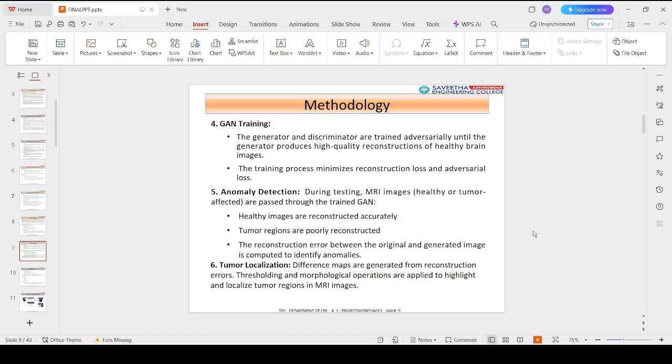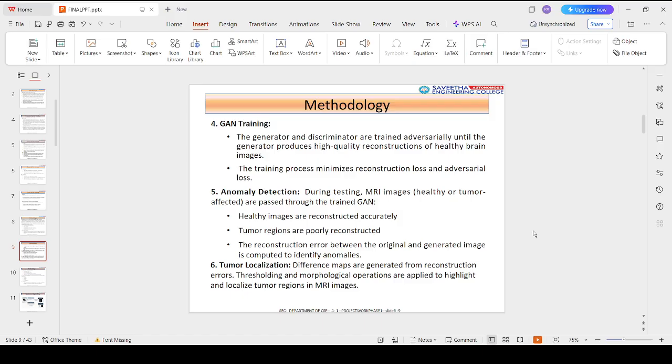Next one, anomaly detection and tumor localization. During testing, healthy MRI images are reconstructed accurately. Tumor affected regions result in poor reconstruction. The reconstruction errors are computed using mean squared error and structural similarity index, SSIM. The high error regions are identified as anomalies. By applying thresholding and morphological operations, tumor regions are localized clearly within the MRI images.